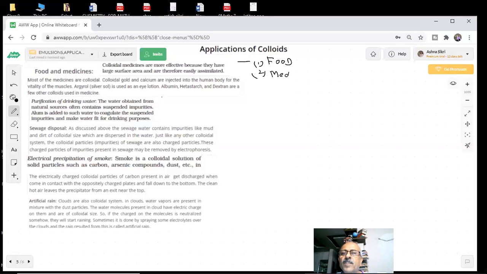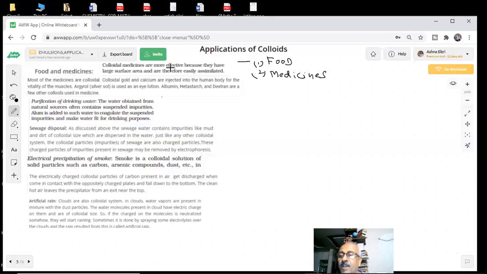Most of the medicines, the syrups you buy, like cough syrup, digene syrup or milk of magnesia, say "shake before use." You have seen these bottles. Over a period of time, they settle down. You shake them, and they are colloidal in nature. You take the liquid forms because these colloidal medicines are more effective.